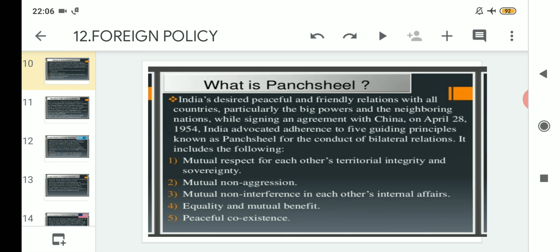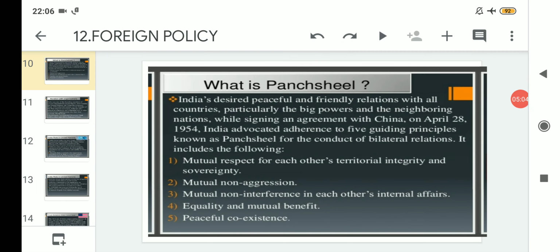So these are the 5 guiding principles under Panchsheel, starting from mutual respect for each other's territorial integrity and sovereignty, then mutual non-aggression, then non-interference in each other's internal affairs, then equality and mutual benefit, and lastly peaceful coexistence.